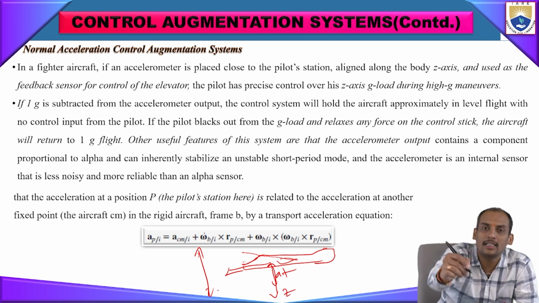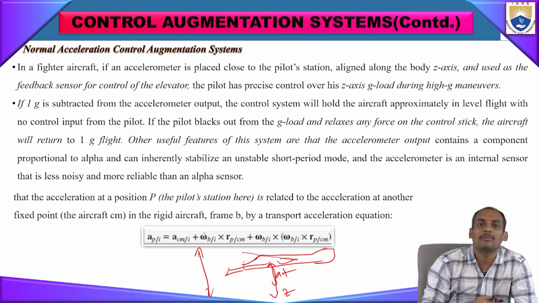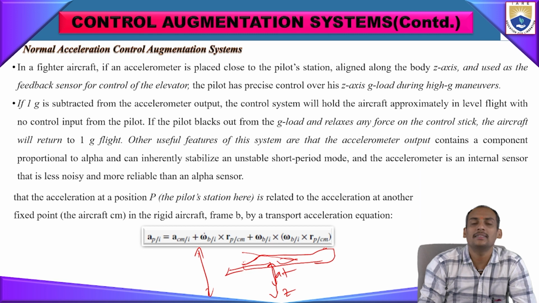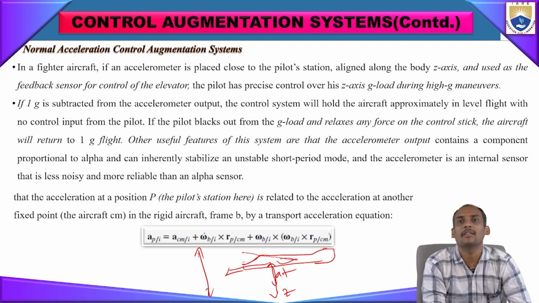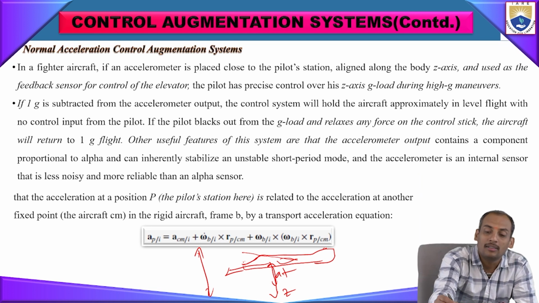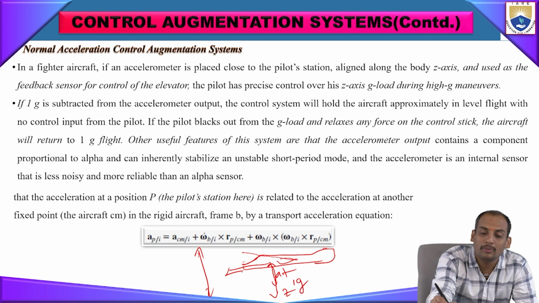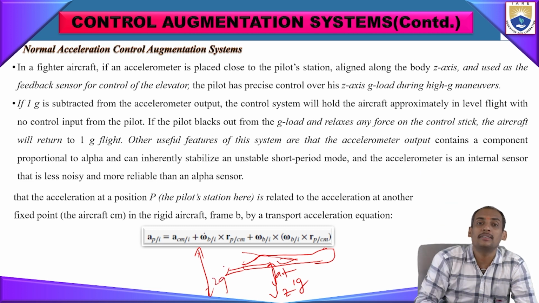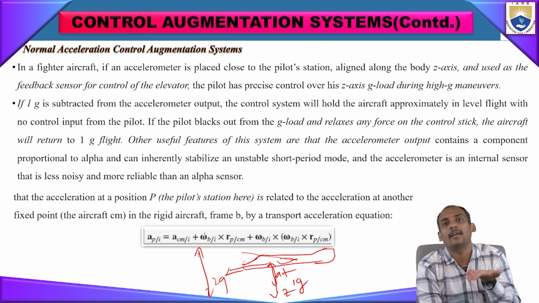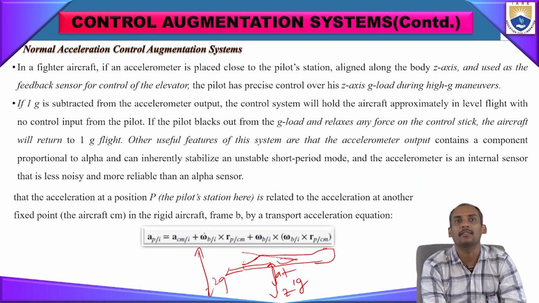So the z-axis movement increases more when the aircraft is pitching up. For that, maybe 1G acceleration is employed here. If it is increased to 2G or 3G, like when a sudden pull up is required, then that acceleration needs to be given to the aircraft to make the pitch rate higher.